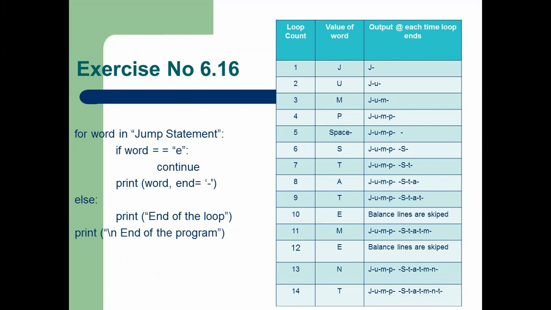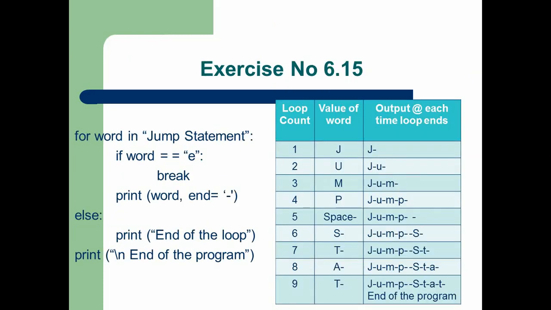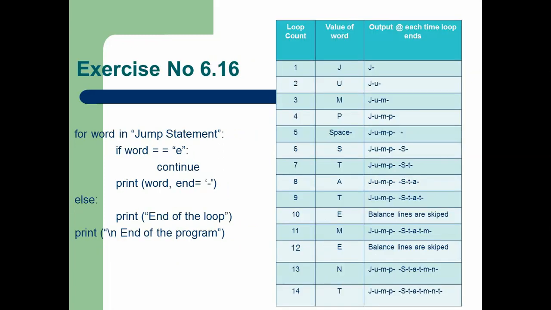Now in this video we understood two concepts: for loop and while loop, and the jump statements called break, continue and pass. Break simply terminates the loop statement, continue skips a particular statement at a particular point, and the pass statement simply passes the statement; it is just a placeholder. This placeholder is only useful for the programmer to insert programs in the future. I hope you understand this concept. Prepare well. We will see in the next class.